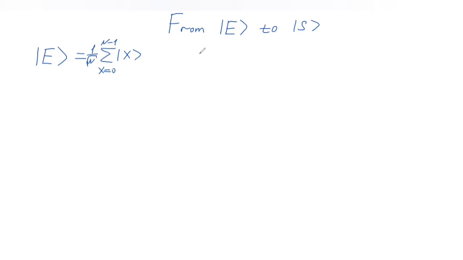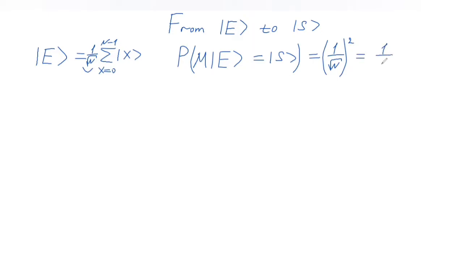Now let's assume that we do a measurement on this equal superposition state. Measurement defined as M, and let's assume we get state S. The probability of that happening is determined by this amplitude 1 over square root of N, which needs to be squared to get the probability. And this is equal to 1 over N. This can be an extremely small number if N is large. So if you just measure the equal superposition state, we are very unlikely to find the solution.